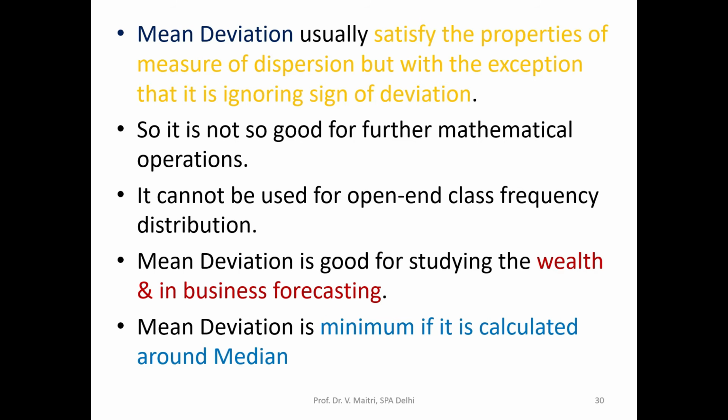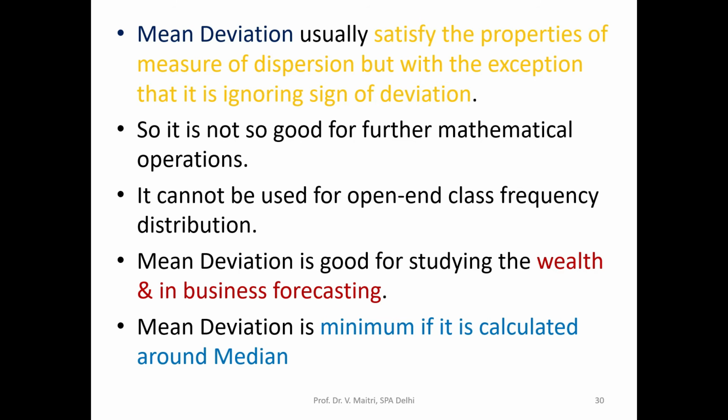So we can say the mean deviation usually satisfies the properties of a measure of dispersion that we just discussed in the beginning, with the exception that it ignores the sign of deviation. This is a lacuna. Whatever deviation is there, positive or negative, we are making them all positive, so it is not so good for further mathematical operation.